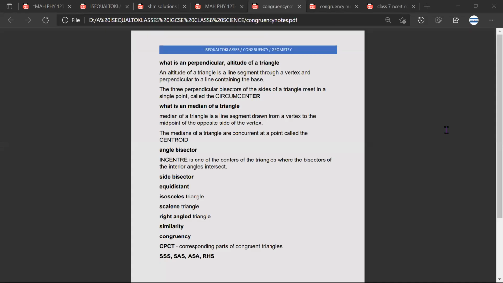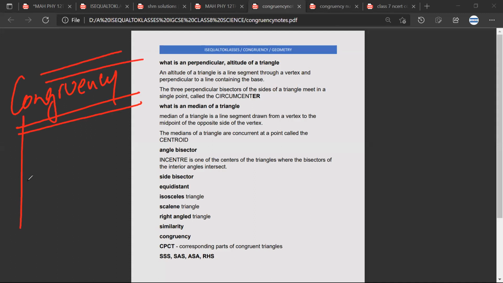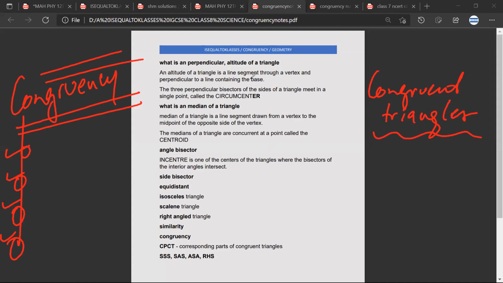So, Mr. Satya, in this lecture, we will discuss congruency. Now, there are 4 rules of congruency. Mr. Sarthak, do you know them? No. Congruent triangles. Basically, to give you a very simple example of congruency.